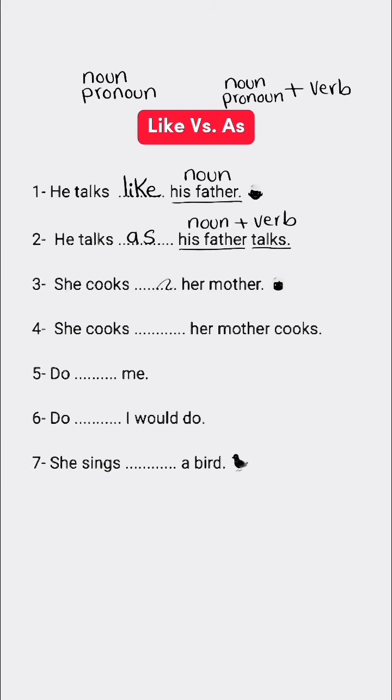She cooks blank her mother. Her mother is a noun, so we use like here. She cooks like her mother. She cooks, her mother cooks. Noun, a verb, so we use as here. She cooks as her mother cooks.